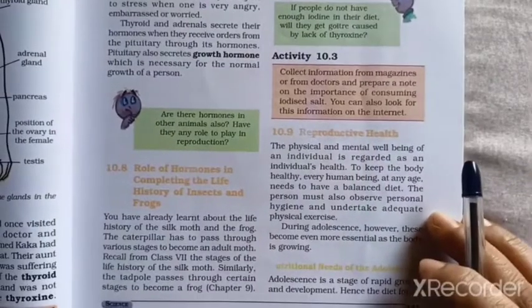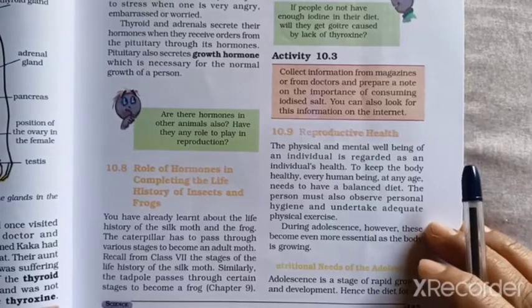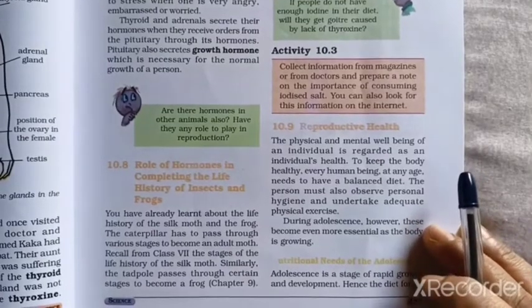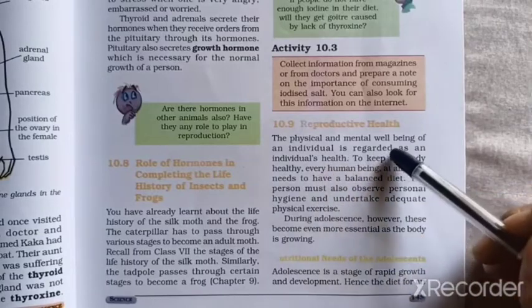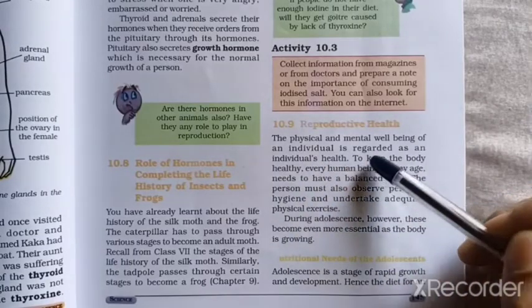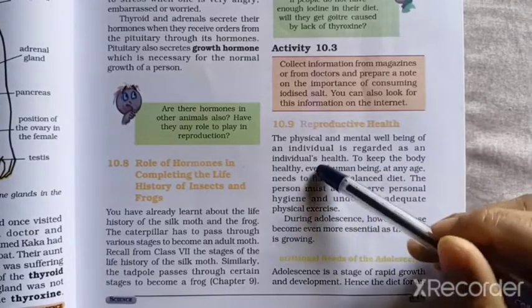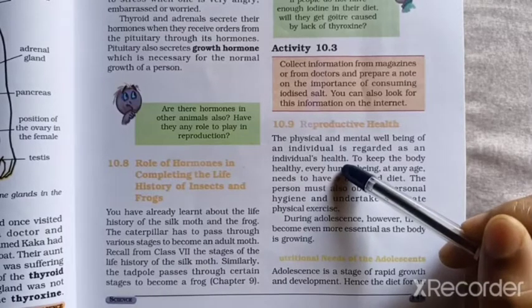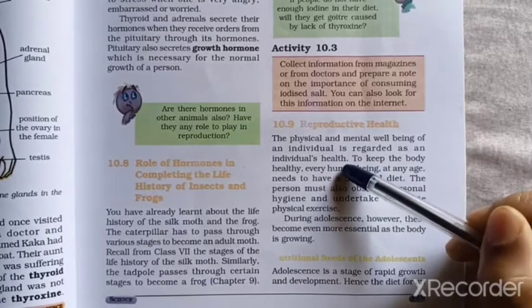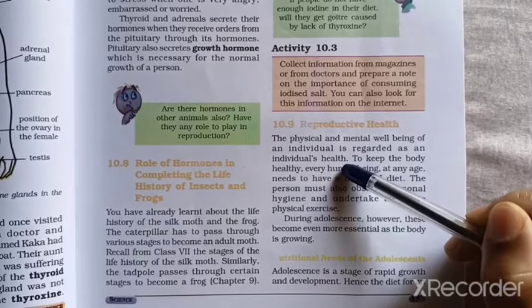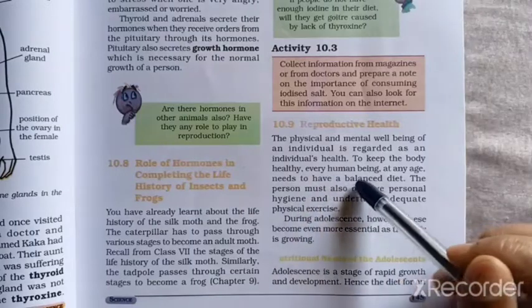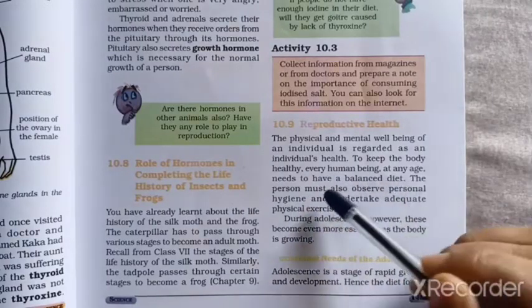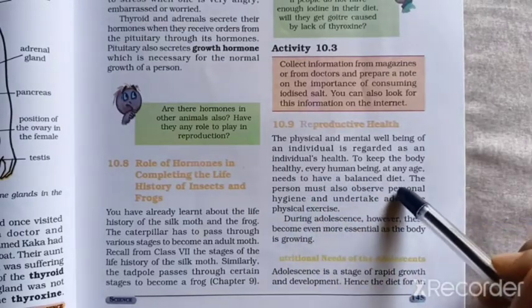So, reproductive health. What is reproductive health? The physical and mental well-being of an individual is regarded as an individual's health. We can define health as complete physical and mental well-being. To keep the body healthy, every human being at any age needs to have a balanced diet.